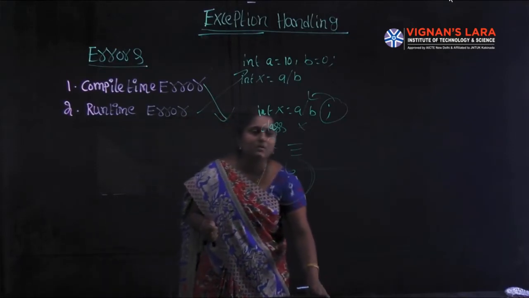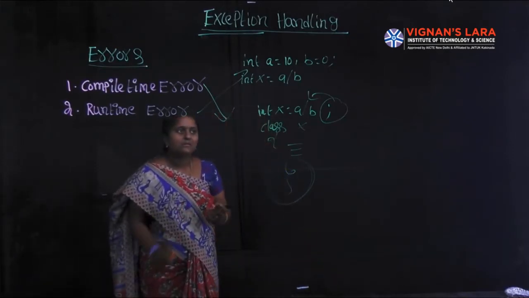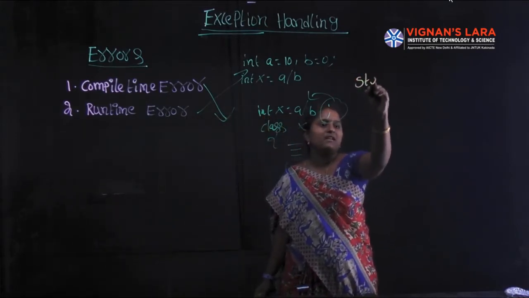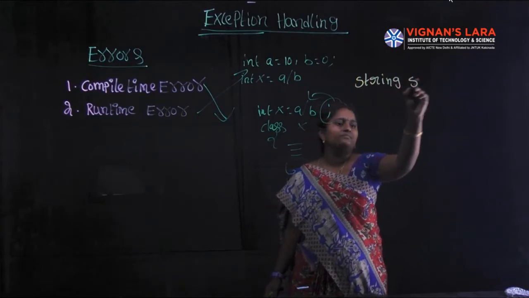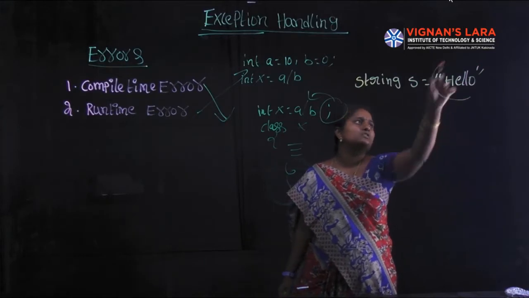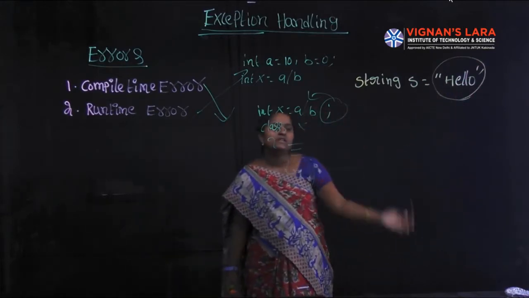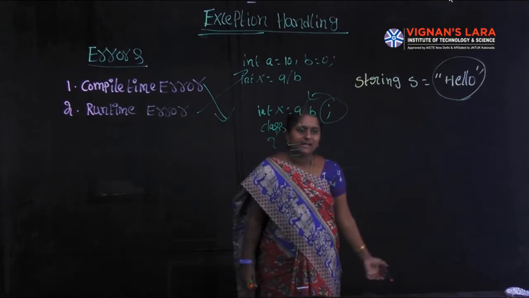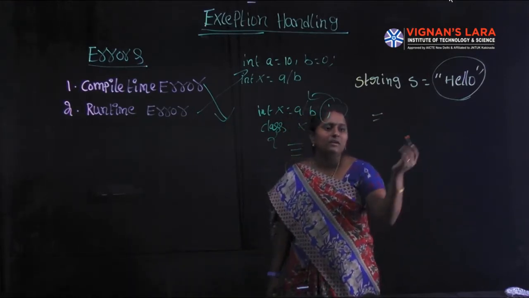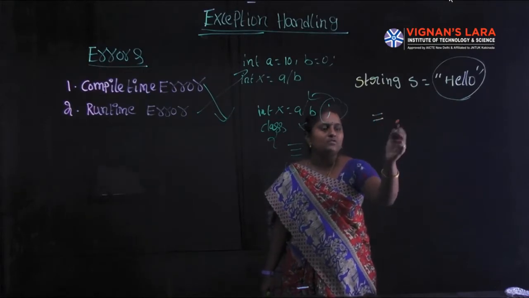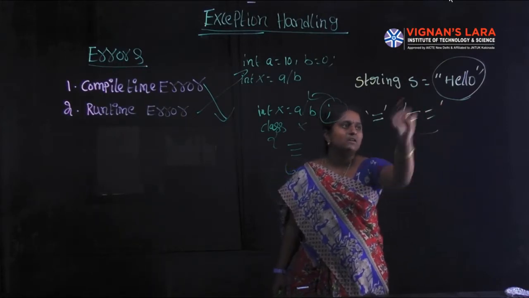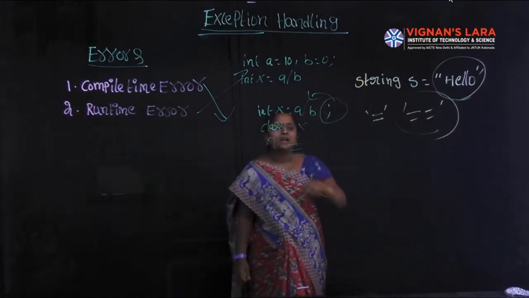Next one, in Java, strings are enclosed with double quotes. For example, I am defining a string s equal to hello. If I forget the double quotes, missing double quotes in the string leads to an error at the time of compilation. Similarly, suppose I use the assignment operator equal to in place of the double equal to operator, it leads to a compile time error. So these are all compile time errors.